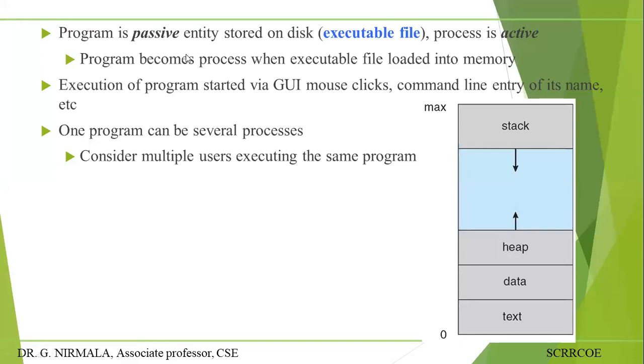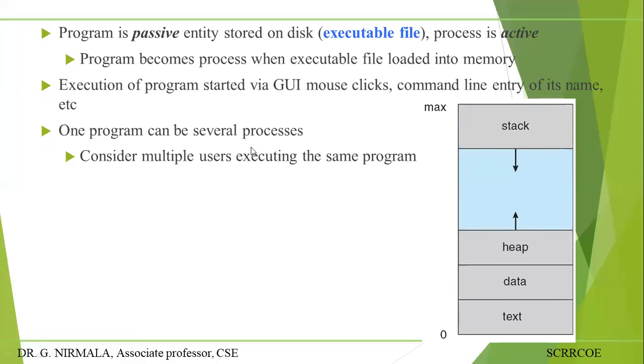Now, first of all, let us discuss the main differences you have observed between a program and a process. A program is a passive entity stored on a disk. A process is an active entity. A program becomes a process when the executable file is loaded into memory. Once memory is allocated, only then does it become a process. Otherwise, it is a program. Your program is always stored in the secondary storage disk. Execution of a program starts via GUI mouse clicks or command line entry of its name.